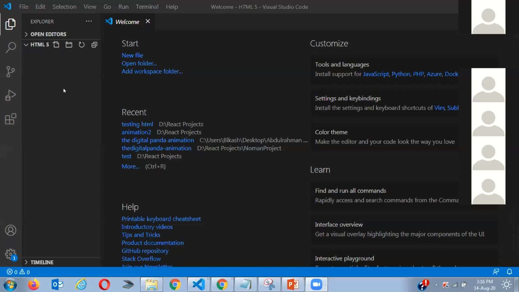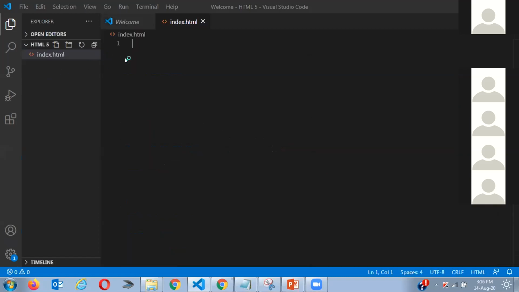Okay, so as you guys can see, I made a new folder over here. You can hear me, right? As you guys can see, I made a new folder with HTML5. So let me just make a new file. We're gonna call this index.html. You can call it anything, but I usually call it index.html. So we can start this.